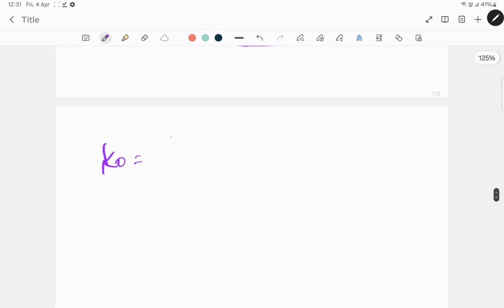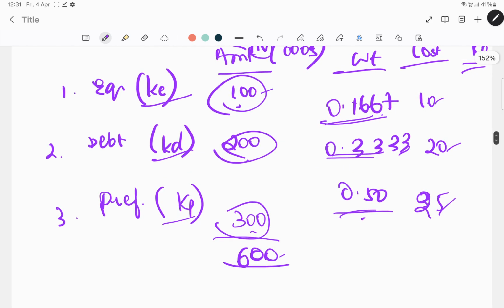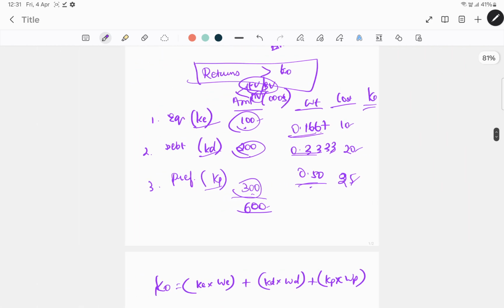So how do you calculate the overall cost of capital? You take KE, cost of equity, into weight of equity, plus cost of debt into weight of debt, plus cost of preference shares into weight of preference shares. Over here, cost is 10 into weight 0.1667, which comes to 1.667, and in the next case it will be 6.67, and for the next we multiply the weight of preference into cost of preference, then it comes to 12.5, and the total comes to 20.84%.